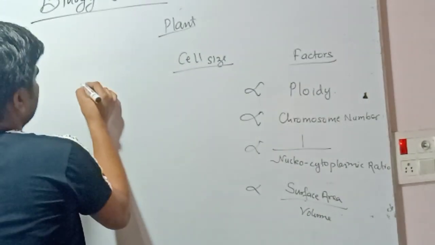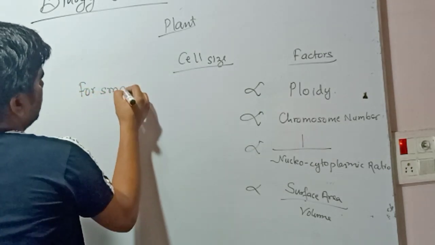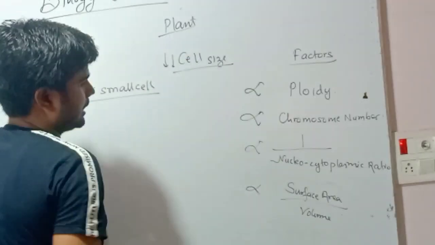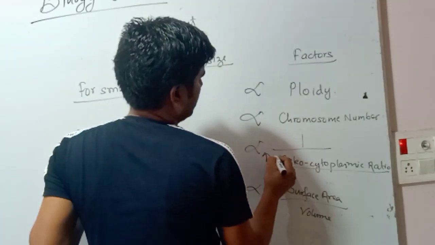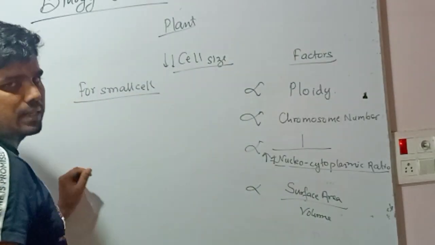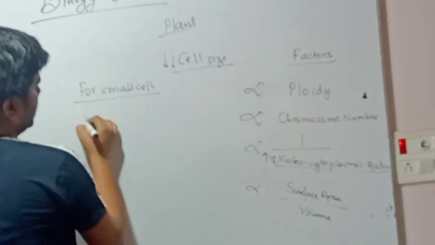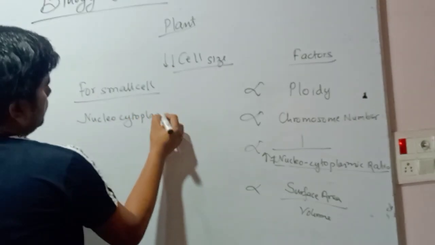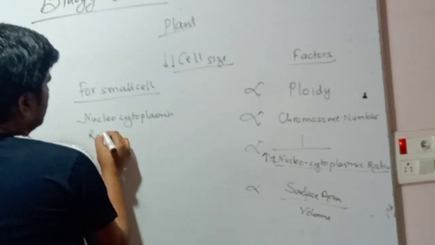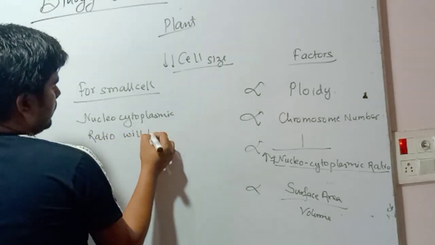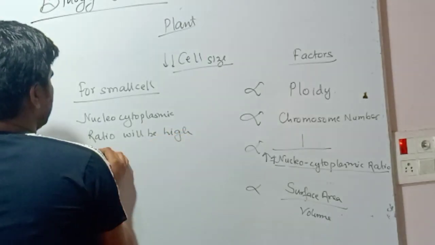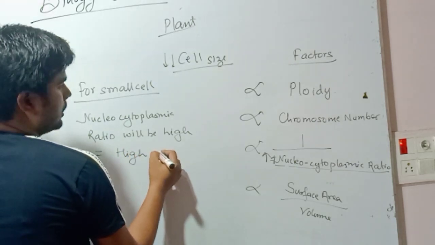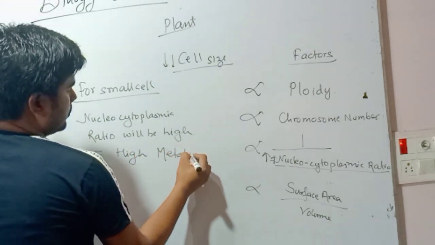For the small cell, if cell size is small, then we can say the nucleocytoplasmic ratio will be high, which results in high metabolism. Which results in high metabolism.